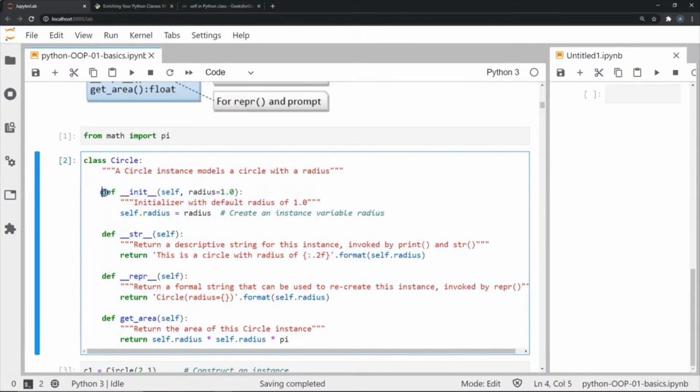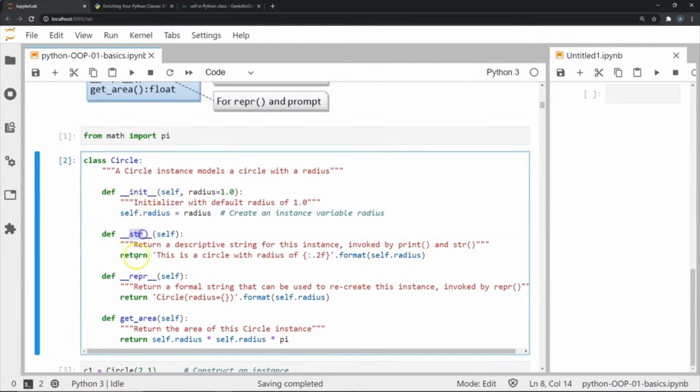After the colon, all the information that is part of the class has to be indented, as is typical for Python. Now you can see over here a bunch of def keywords followed by something that you might not be familiar with, and I will try to get you through this. You have a def keyword followed by init, and this init is prefixed by a double underscore and suffixed by a double underscore.